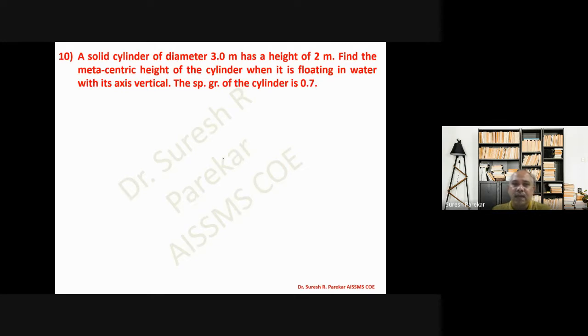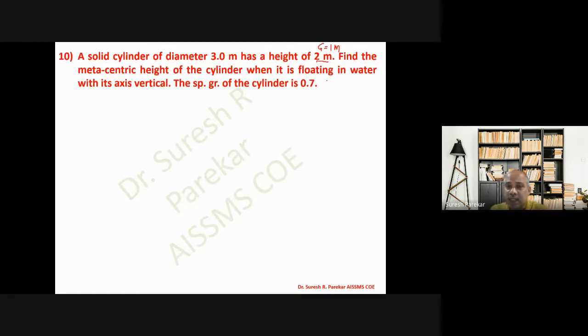So here we are given a solid cylinder of diameter 3 m with a height of 2 meter. Height 2 meter means we are going to get G at 1 meter from the bottom. Find the metacentric height of the cylinder when it is floating in water with its axis vertical. The specific gravity of the cylinder is 0.7.